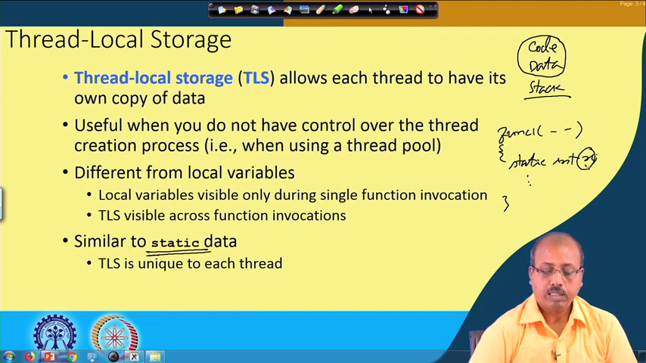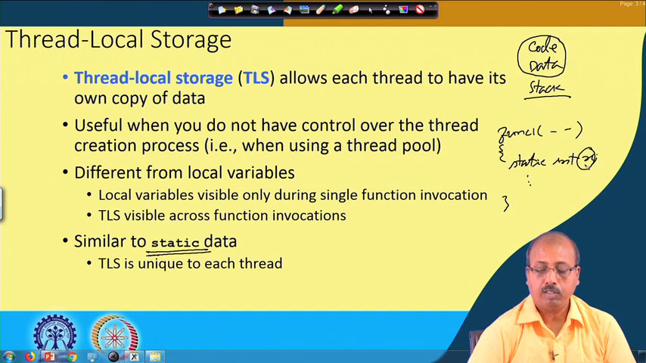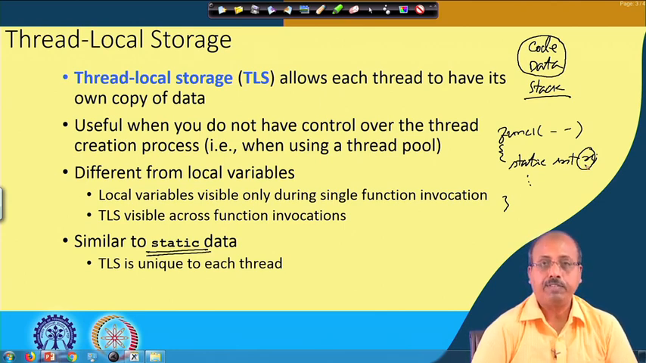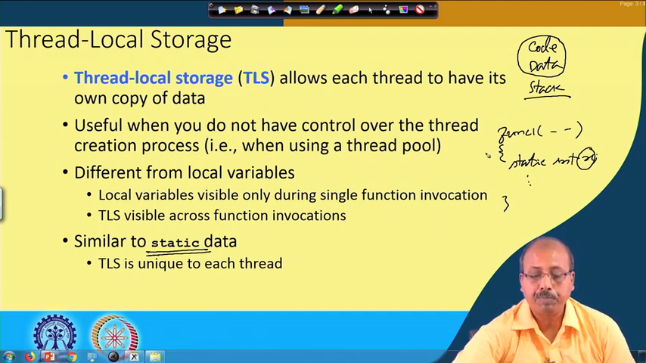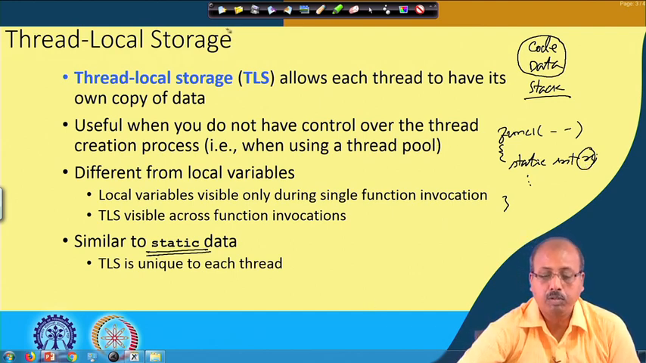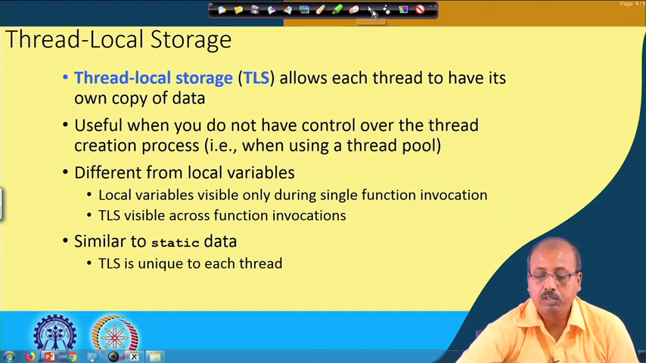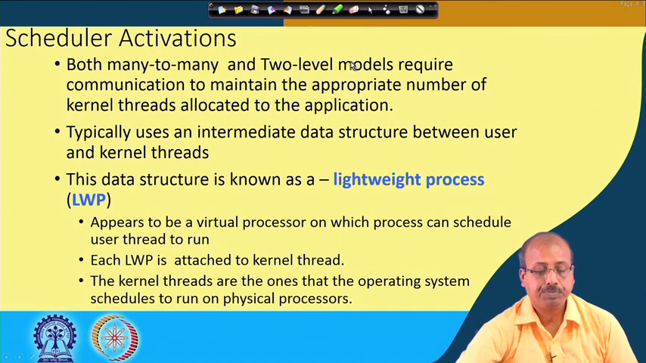In TLS also, if you define some variable, it remains active and valid across different invocations of the function. So this is not a local variable, but rather a static variable. Of course, it is not visible outside the function, but for multiple invocations of the function, the variable is available. This is the issue of thread local storage. This is another advanced feature that threads provide, and sometimes we need to use it.